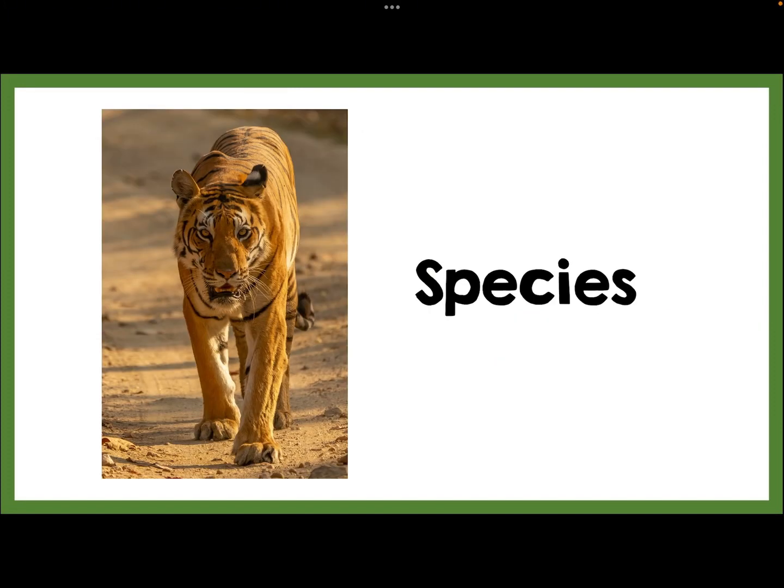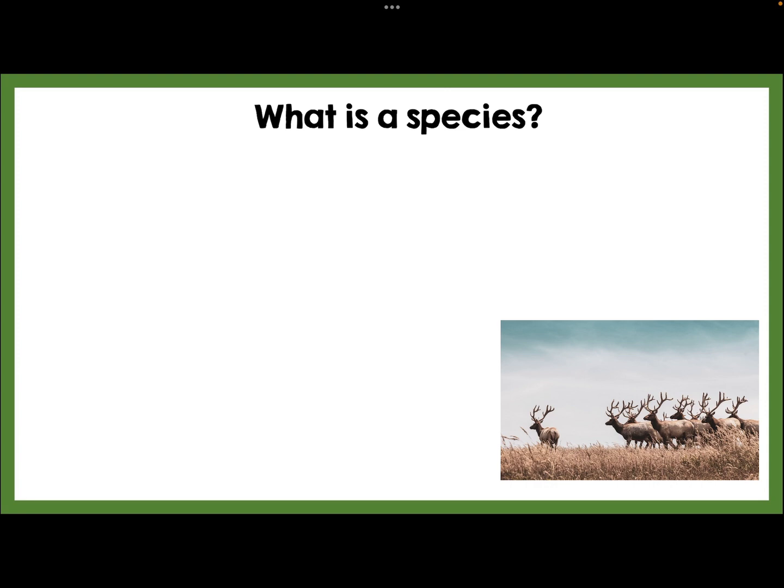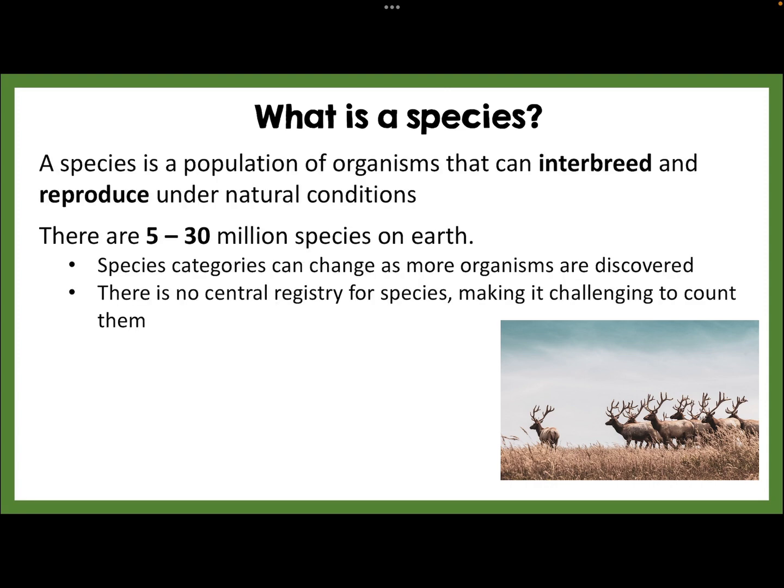This begins our discussion on species and population. We need to first begin by defining what is a species. A species is a population of organisms that can breed to make more of its own kind. They only reproduce under natural circumstances.